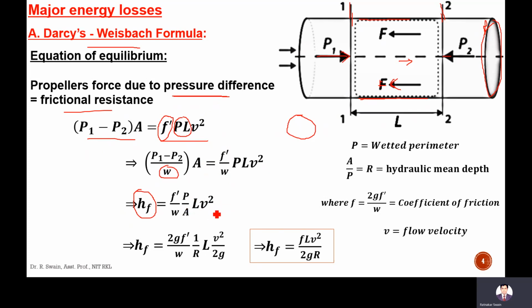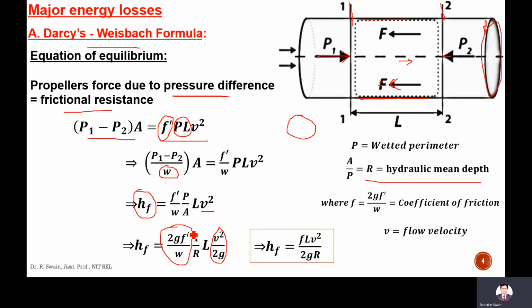If we convert this V square into kinetic head, we divide by 2g and multiply by 2g, so it becomes 2g F dash by W into P by A. A by P is R, the hydraulic mean radius or hydraulic mean depth. So P by A will be 1 by R, into L into V square by 2g. Here 2g F dash by W is a constant: F dash depends upon the roughness of the pipe, g is acceleration due to gravity, and W unit weight is constant.